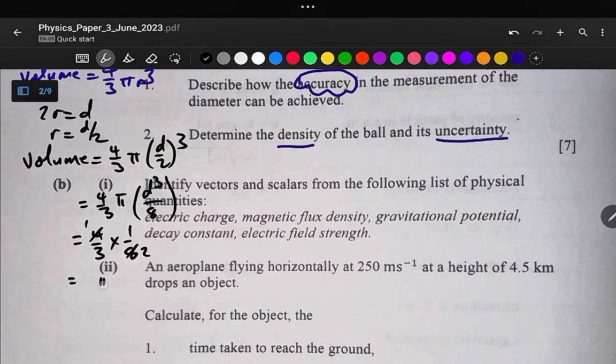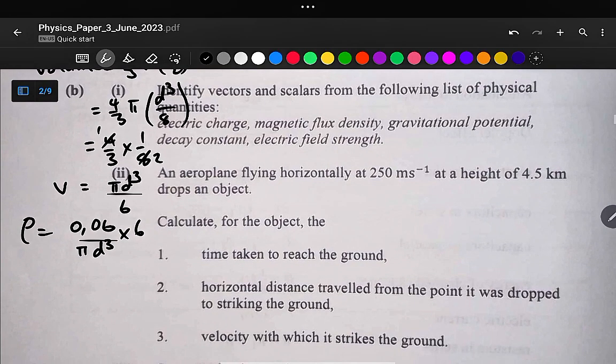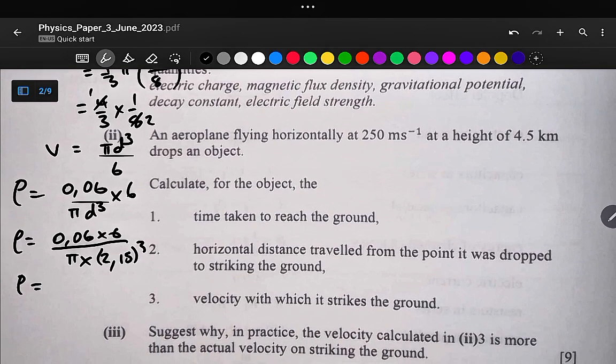So this gives us pi d cubed over 6. So this is our volume. Therefore, the density is equal to 0.06, the mass of the ball, divided by pi d cubed multiplied by 6. Okay, because we are dividing a fraction. So density is equal to 0.06 times 6 divided by pi times our diameter, which is 2.15, cubed. So density is equal to 0.06 times 6 divided by pi times 2.15 raised to the power 3.